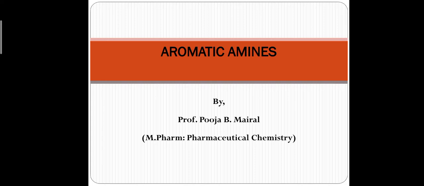And we are going to talk about amines, aromatic amine, including their classification, composition, basicity, reaction and uses. So let us move towards aromatic amine.